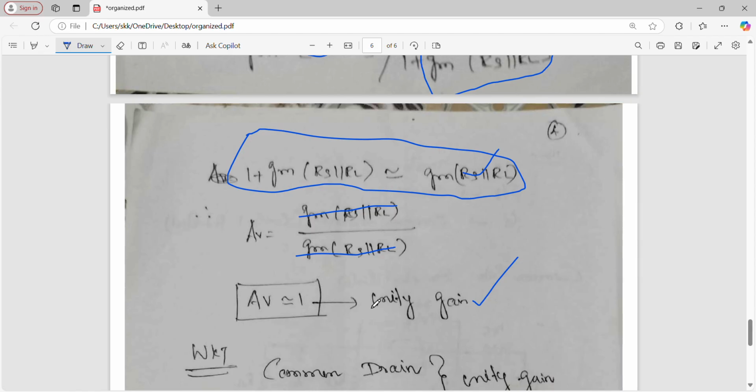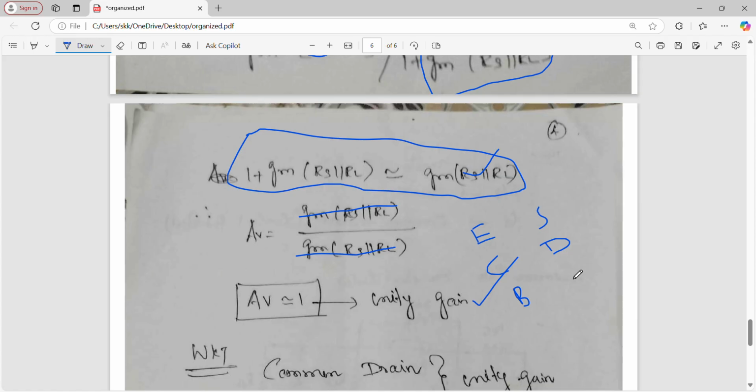In a transistor, common collector is unity gain. In this JFET, common drain is unity gain. I already told you the analogy. In a transistor, the emitter is similar to the source in JFET. Then the collector is similar to the drain.